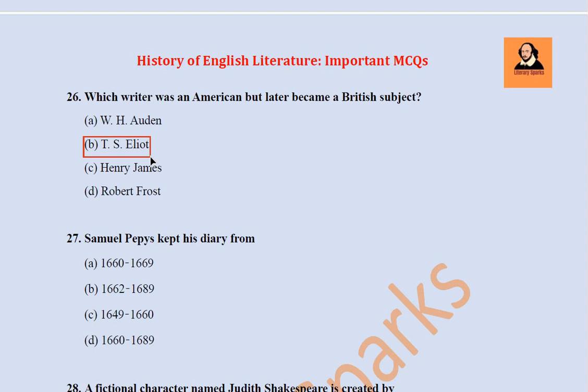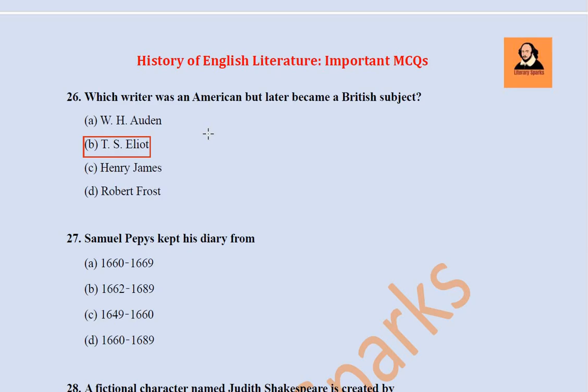This is important. On the reverse side, W.H. Auden was born in England, brought up there, but later he traveled to America and became an American citizen. So we can see two-way communication here.